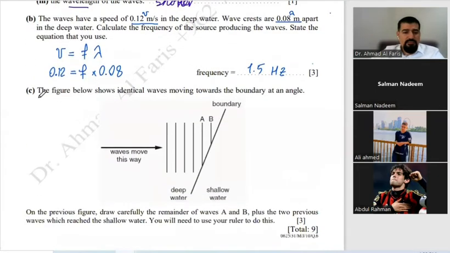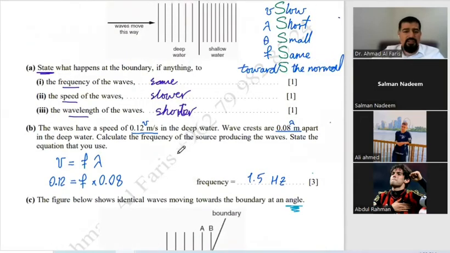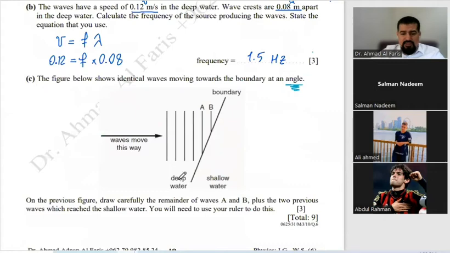Next, the figure below shows identical waves moving towards a boundary at an angle. There is an angle, not like the previous one here. There is no angle, okay? On the previous figure, look here, there was deep water. It was moving from deep water to shallow water. In the previous figure, draw carefully the remainder of waves A and B. Here, what happens in A and B, plus the two previous waves before A and B, which are already in the shallow water. You will need to use your ruler in this one.